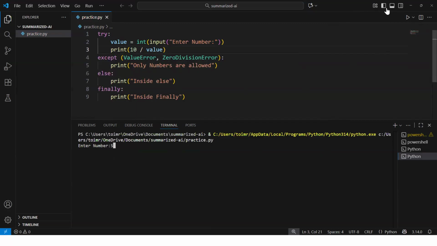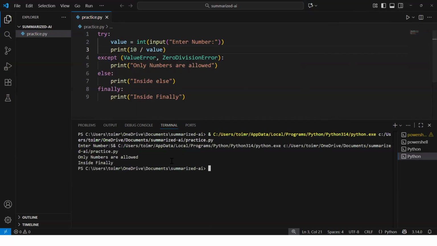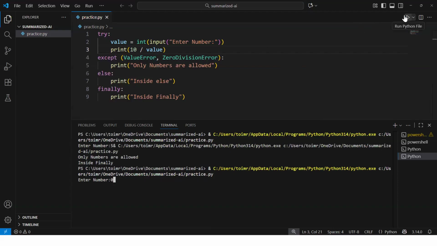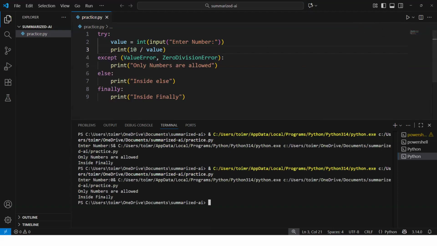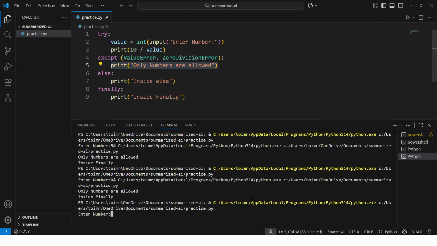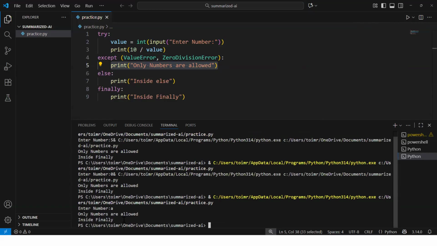And here I say, provide the input as 5. It's successfully executed. There is no issue. Now again, if I execute this code and I provide 0, then at this point of time, it will throw an exception. It will go inside the except block, because I have given 0 and divide by 0 is not allowed. Now again, if I execute this code and provide a string, then again it will print the same output.